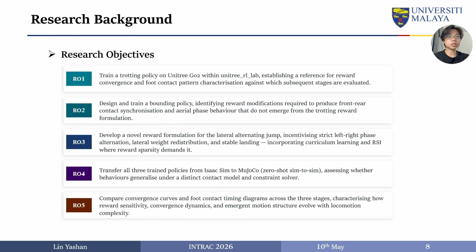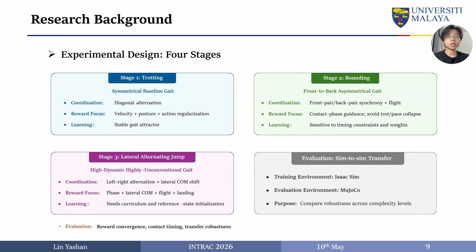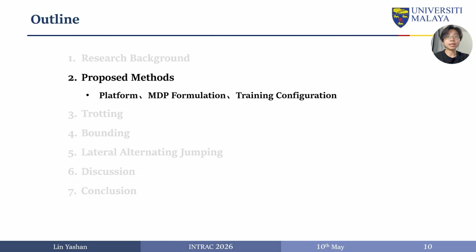Based on these gaps, this study trains 3 separate policies. The experiment follows a staged design, trotting as baseline, bounding as an intermediate step, and lateral alternating jumping as the most complex target. Each policy is trained in Isaac Lab and evaluated in MuJoCo. Next, I introduce the method, the hardware and software platforms, the MDP formulation, and the variables kept consistent across stages.